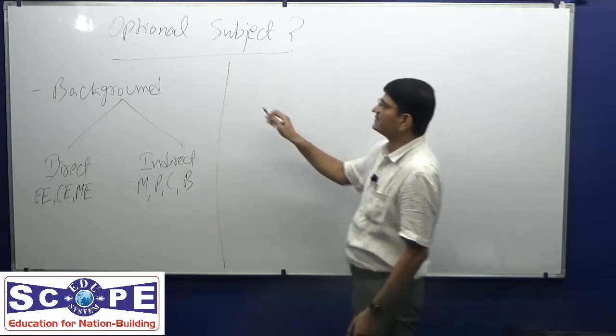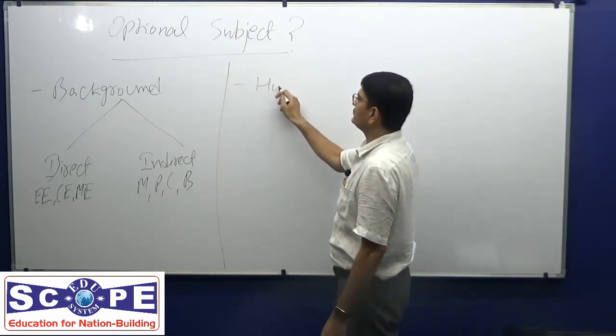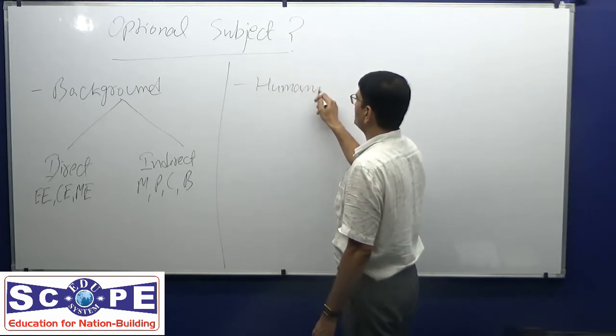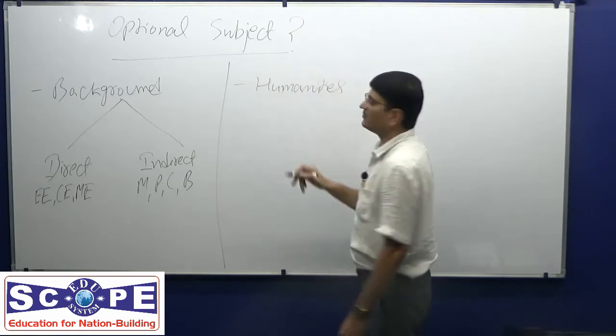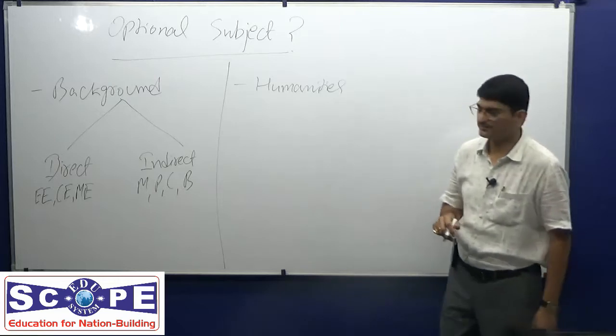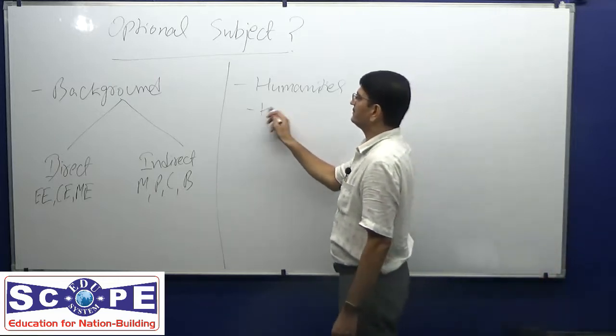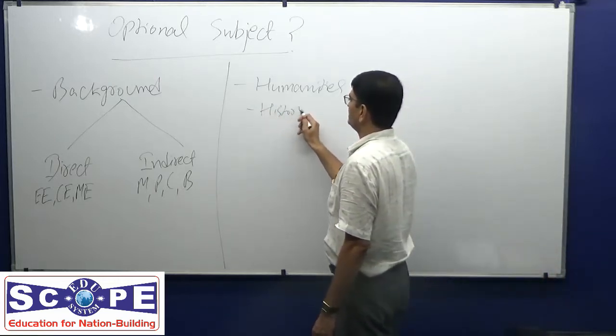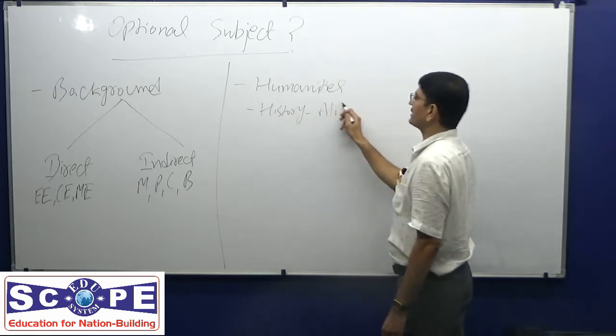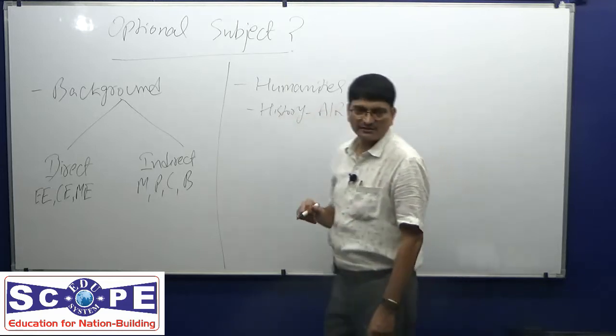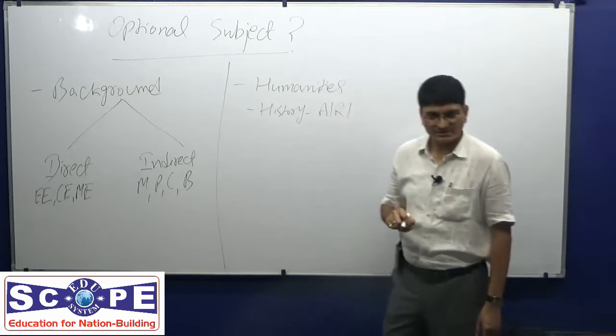Another classification in UPSC, which is very popular, is subjects from the humanities background, and they can be history. This year All India rank 1, that girl has history optional.